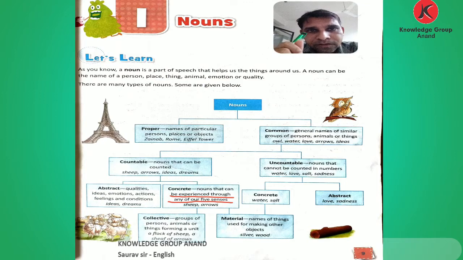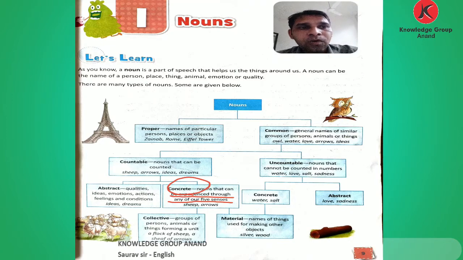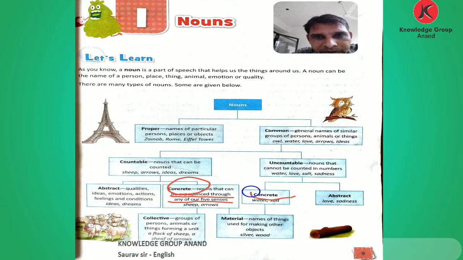We can see through the eyes, smell through our nose, taste through our tongue, hear through our ears, and touch through our fingers and hand. So these 5 senses we use. That is called concrete. We already explained abstract: love, sadness.